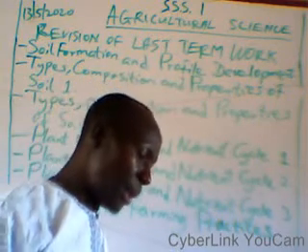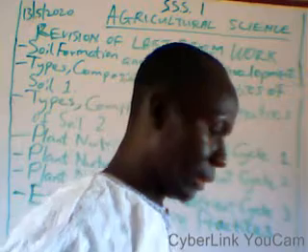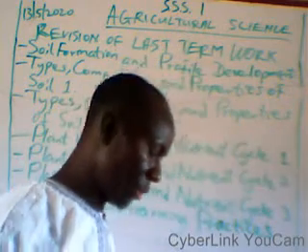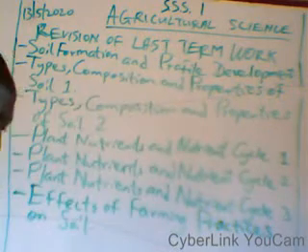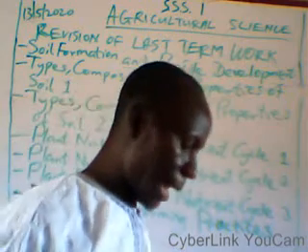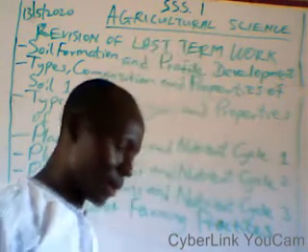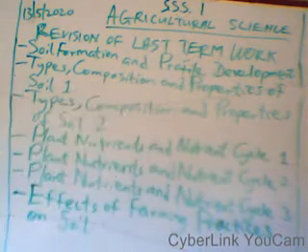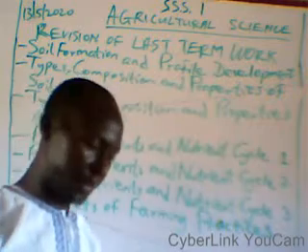In order to measure the soil pH, we use the following methods: the use of litmus paper, the electronic method, the colorimetric method, and the use of pH scale.